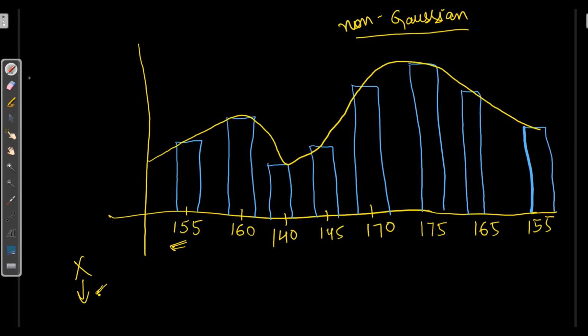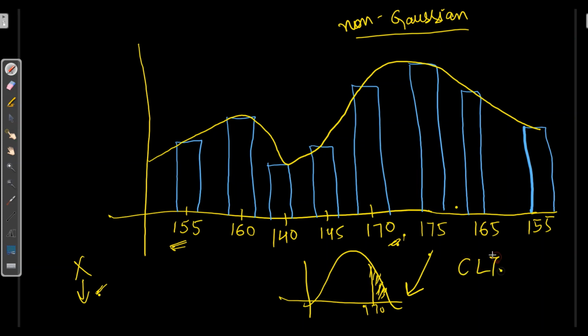Here if we want to answer a question, what percentage of the population has height greater than 170? We won't be able to answer it with this graph. Here we'll need a Gaussian graph, where if someone asks greater than 170, we can calculate its area and answer this. So to make non-Gaussian into Gaussian, here comes the central limit theorem concept.